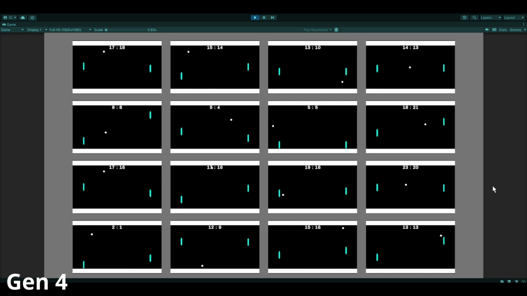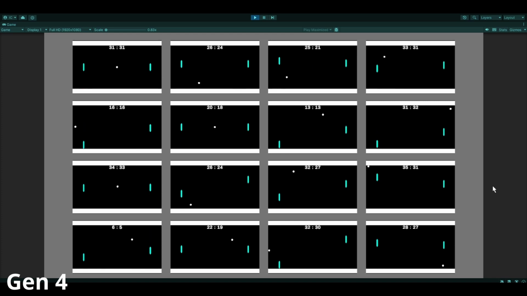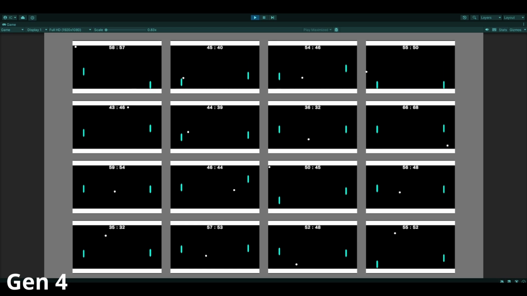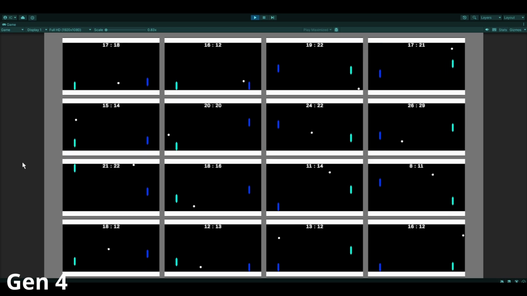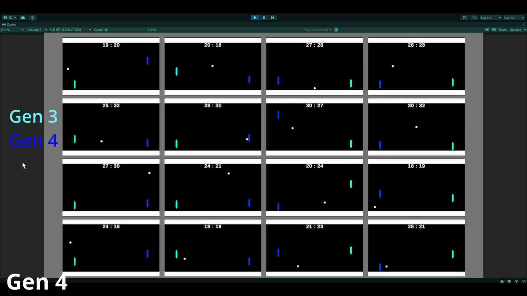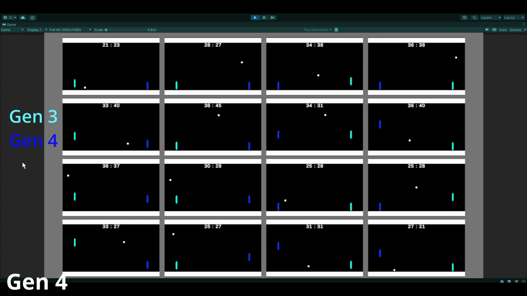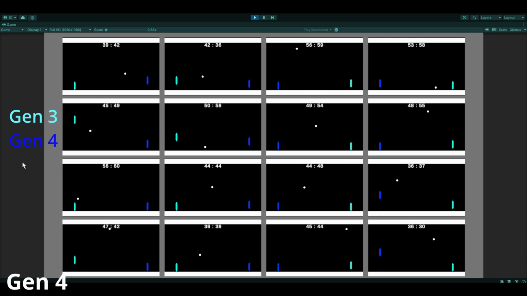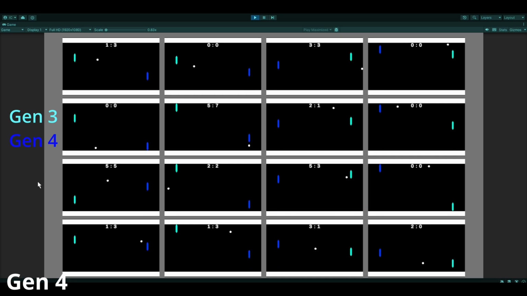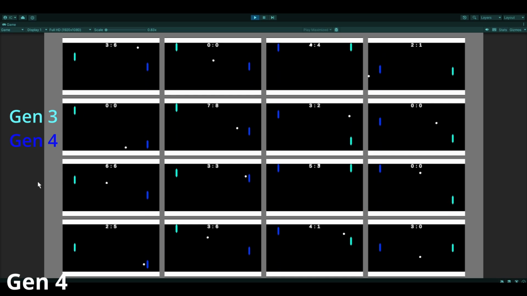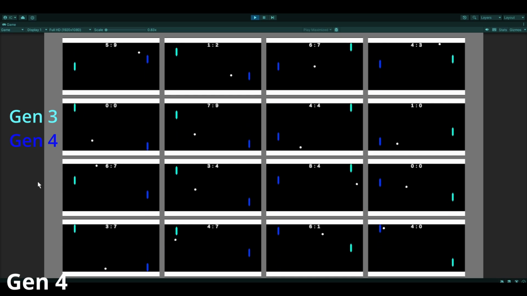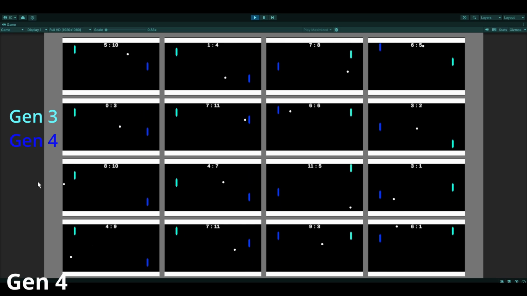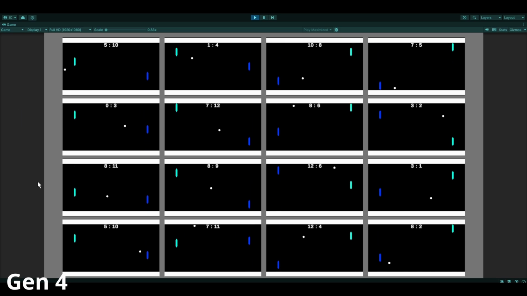Then for the next one, Generation 4, it started off with Generation 3's existing brain, but during training, it fought against Generation 3 brains. This didn't go as well as I thought it would. Unfortunately, this encountered the same problem as before. Sometimes it would score a goal without even touching the ball, which I think leads the AI to think that certain positions are just better for scoring goals, instead of trying to actually hit the ball.